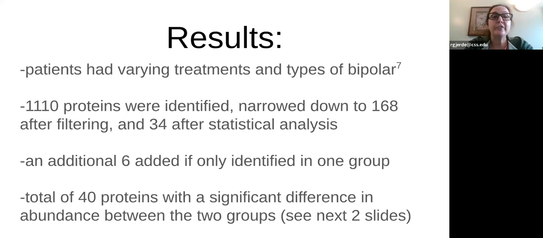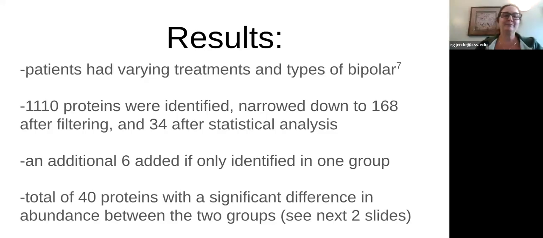Then they took those 168 proteins and did a statistical t-test on each protein to see if there was really a statistical difference between the 2 groups for each of those 168 proteins. Of those 168, 34 were determined to be statistically different between the 2 groups. So basically, they've taken the 1,110 proteins and filtered it down to 34.